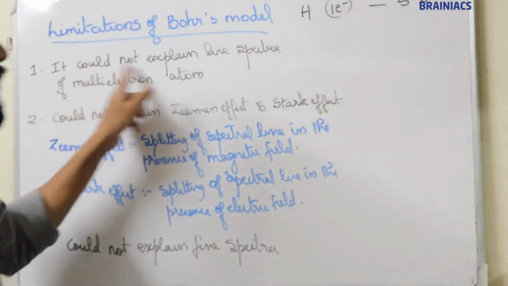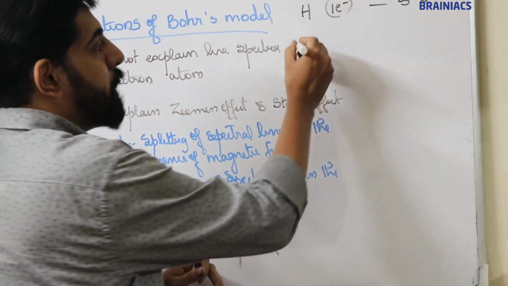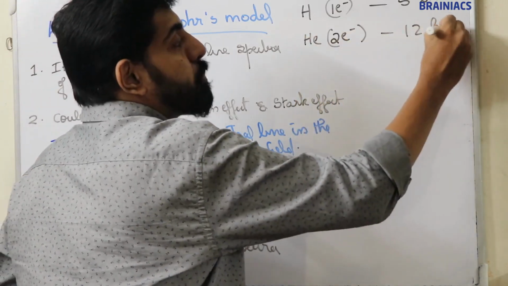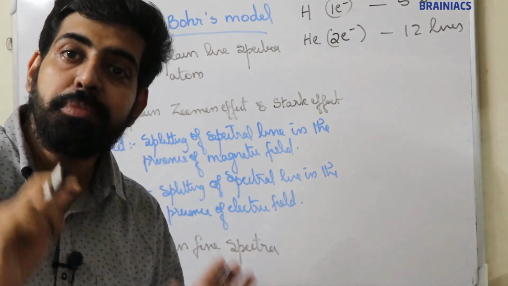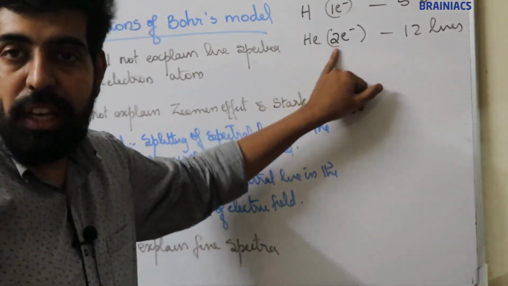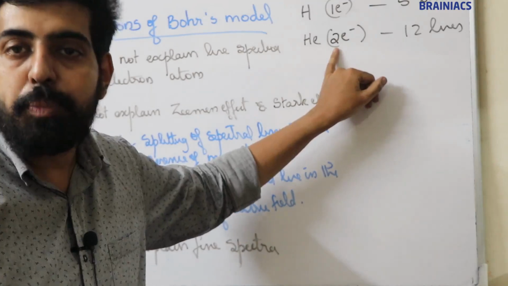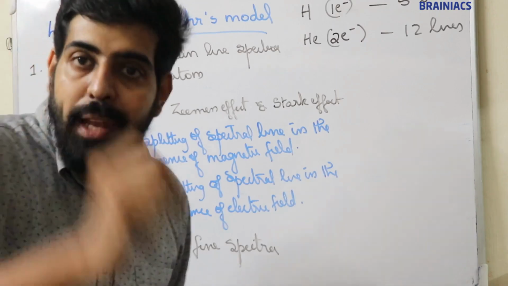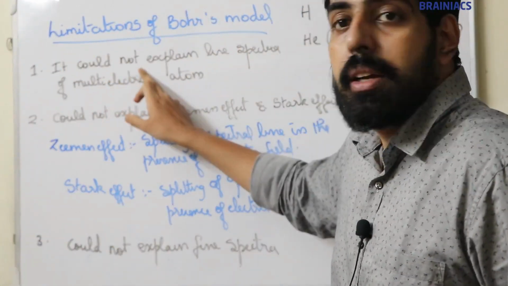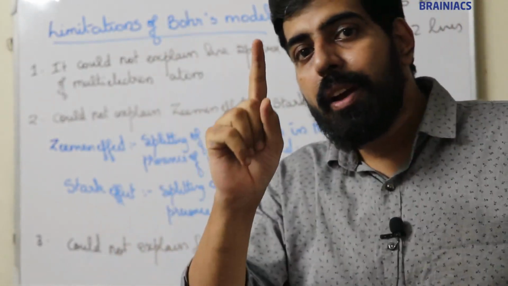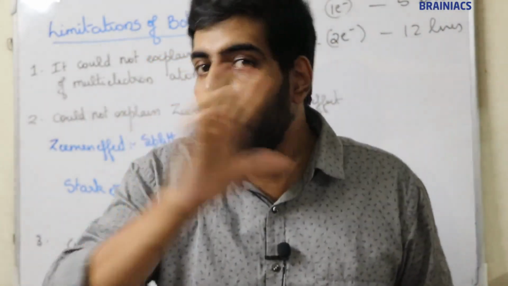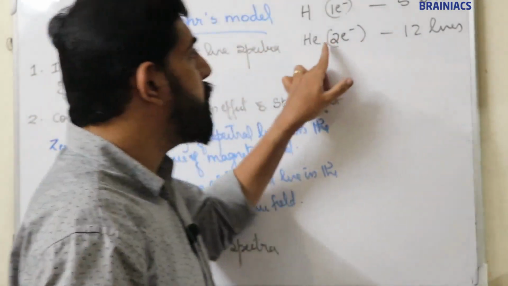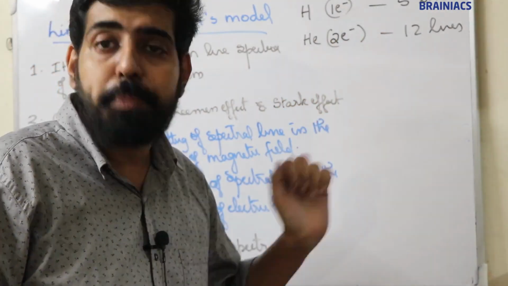But he could not explain line spectrum of multi-electron atoms. For example, helium has 2 electrons and there are 12 spectral lines, but he could not explain those 12 lines of helium using Bohr model. That means Bohr could explain line spectra of uni-electron atoms having 1 electron. Multi-electron means more than 1 electron. If an atom has more than 1 electron, he could not explain its line spectrum.